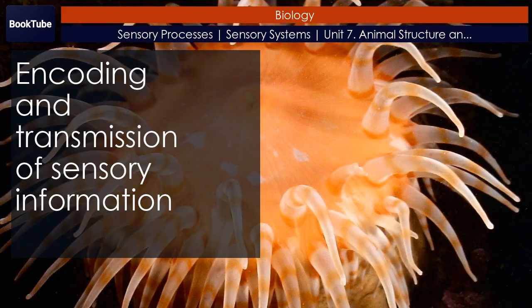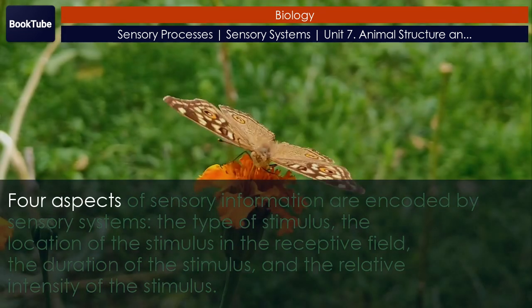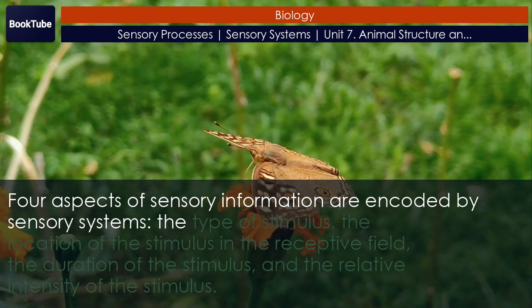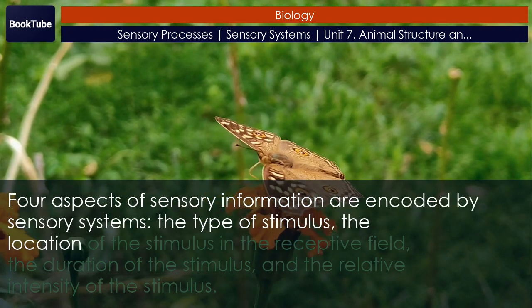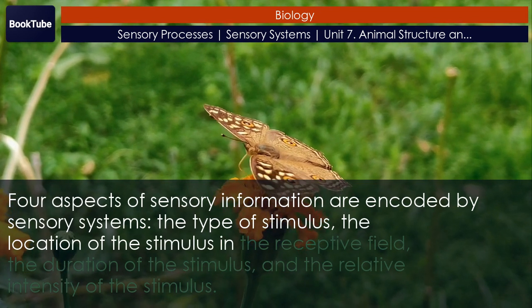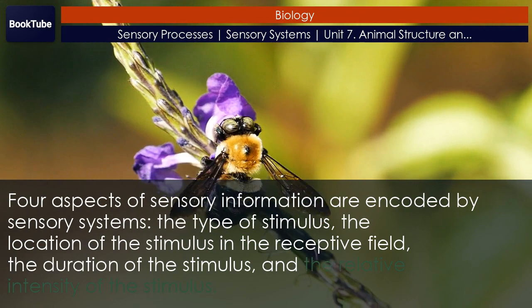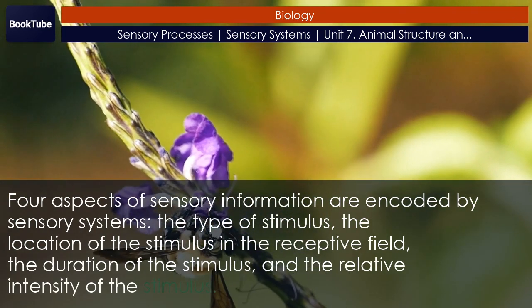Encoding and transmission of sensory information. 4 aspects of sensory information are encoded by sensory systems: the type of stimulus, the location of the stimulus in the receptive field, the duration of the stimulus, and the relative intensity of the stimulus.